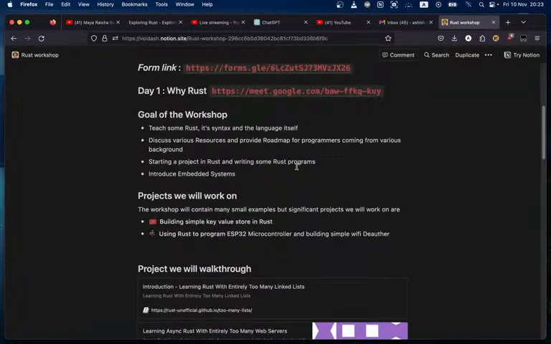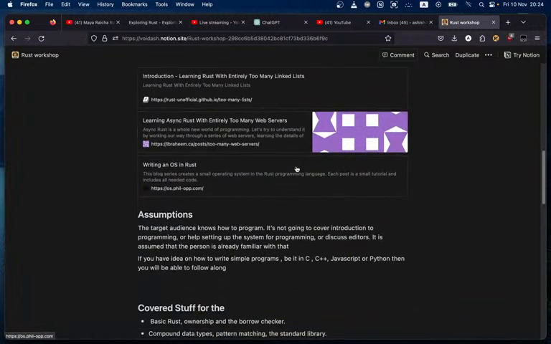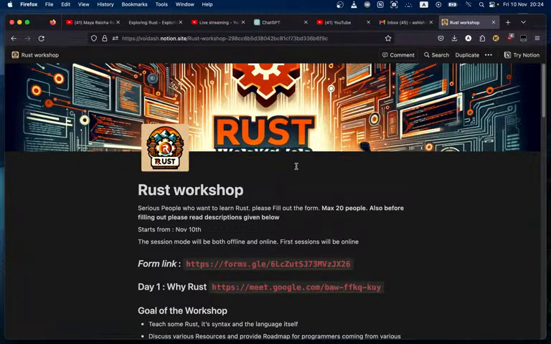And next thing is, let me just skim through the goal of this workshop. Okay, first thing is, let's talk about assumptions. The assumption is that you already know how to program basic things. You don't need to be very proficient at what you do, but you should be able to grasp the concepts of loops, if statements, and things like that. If you have these basics covered, then I guess Rust won't be much of a difficult task, at least understanding the basics of it. If you want to go deeper, then it's a different story.